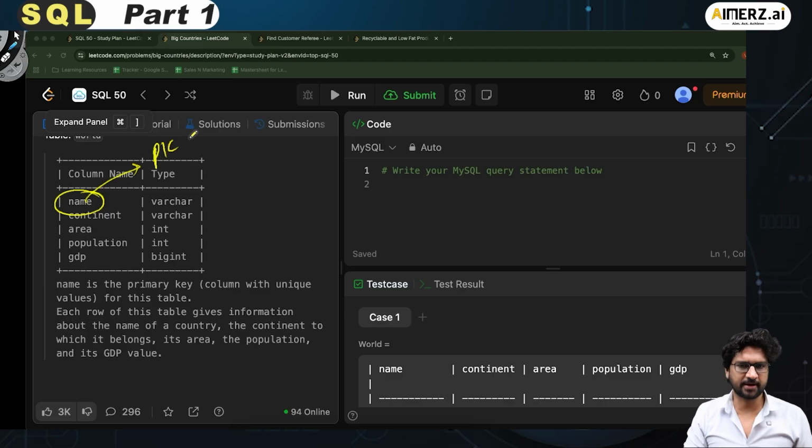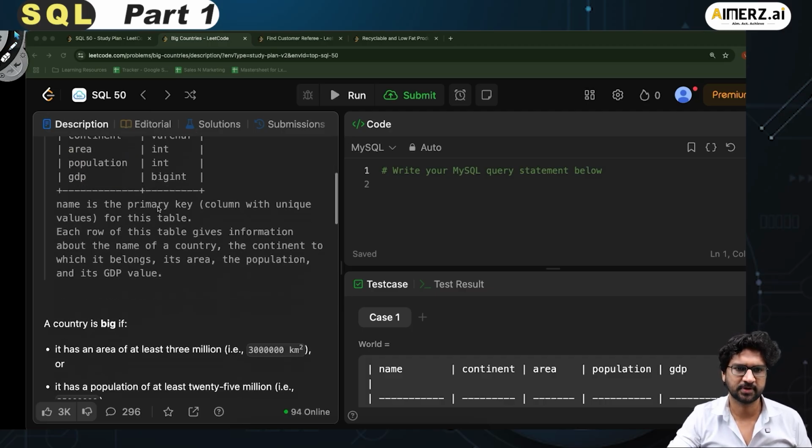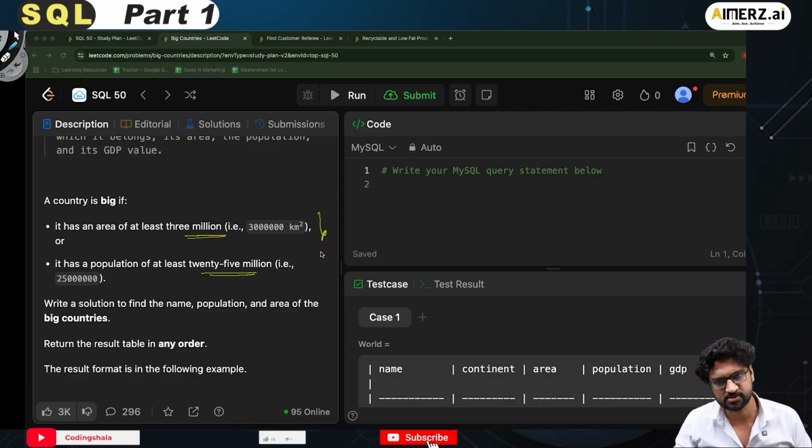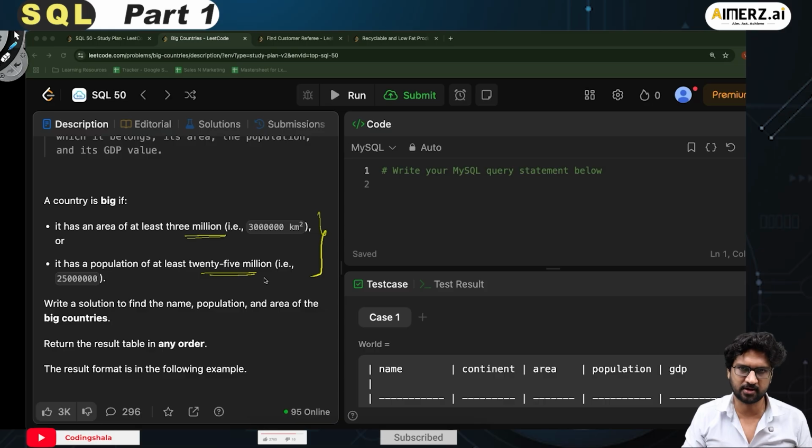Each row of this table gives information about the name of a country, the continent to which it belongs, the area, the population, and its GDP value. Fair enough. So I have understood this data. Now if I go down, a country is big if it has an area of at least 3 million square kilometers, or it has a population of at least 25 million people. Okay, so there are two definitions of a country being big.